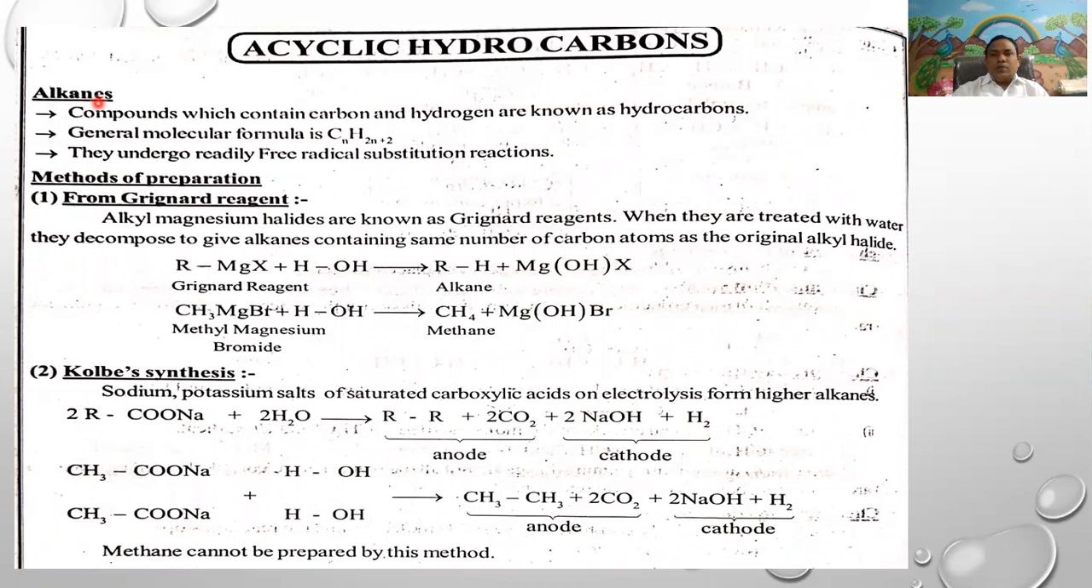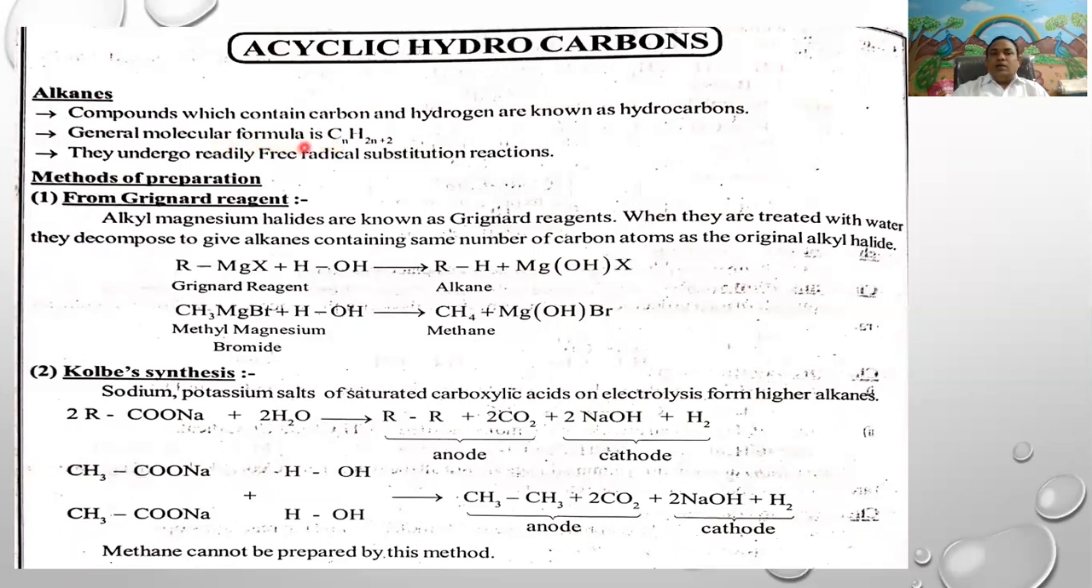First, hydrocarbons are the compounds which are obtained by the combination of carbon and hydrogen. Here, alkanes are saturated hydrocarbons. Their general molecular formula is CnH2n+2.